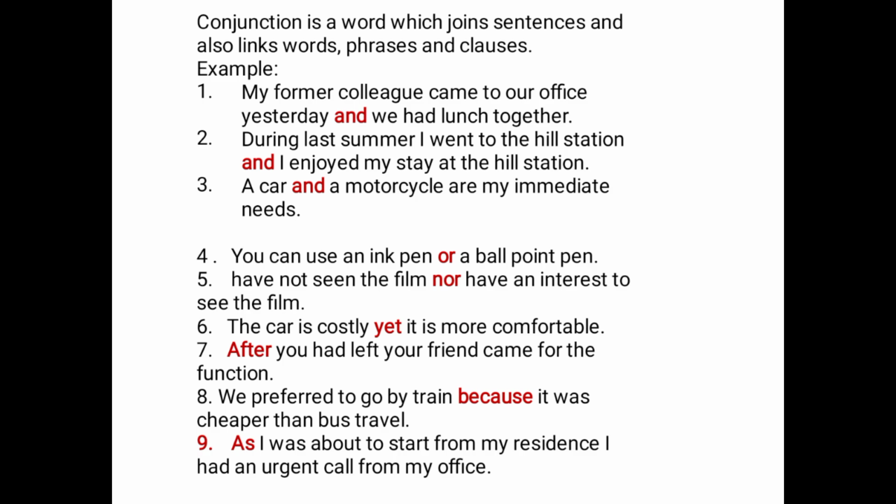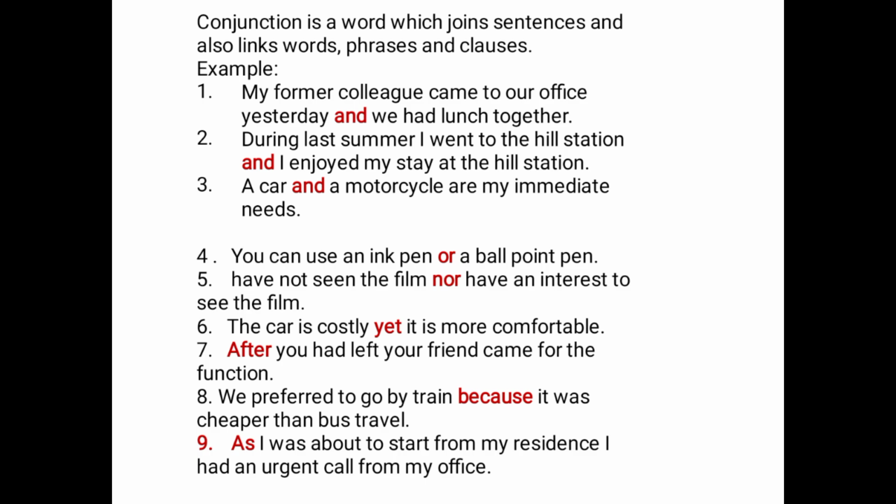Let's look at this again. A car and a motorcycle. When you look at a car and a motorcycle, what's happened there? Nothing. You can't actually tell or explain what is happening. It's just two different nouns that have been mentioned. No message is being passed there, so it's a phrase.